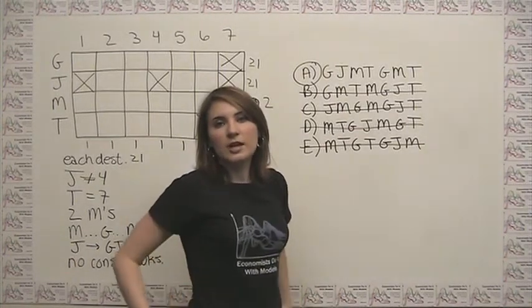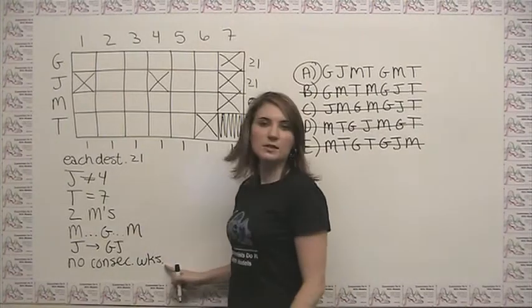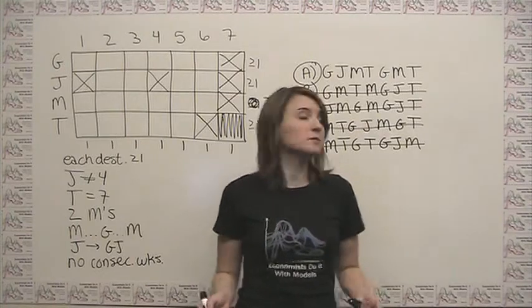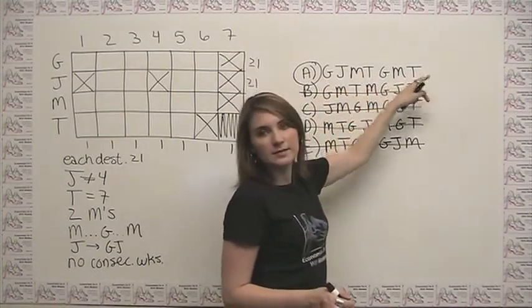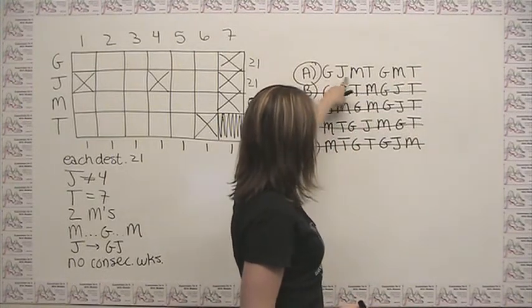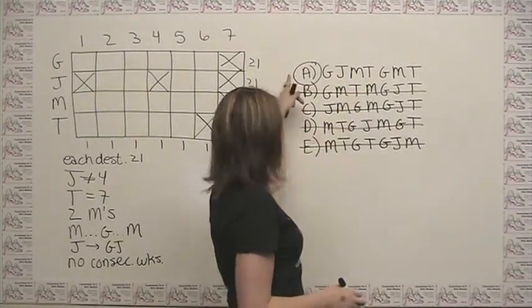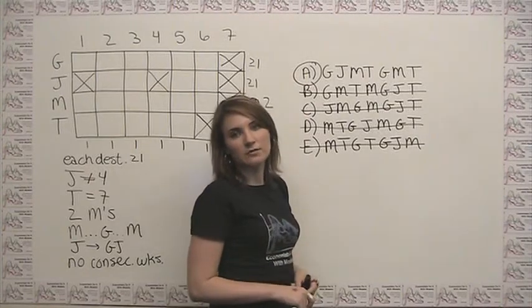You could double check just to make sure that you haven't made a mistake and make sure that it satisfies the rules that you haven't looked at yet, because you only have to do that for 1 answer choice. It won't take you very long. Here we don't have anything going in consecutive weeks. That seems fine. It's also the case that we can see G, J, M, and T all show up in our sequence. So we have in fact confirmed that choice A is the correct answer choice and satisfies all the rules that we were given.